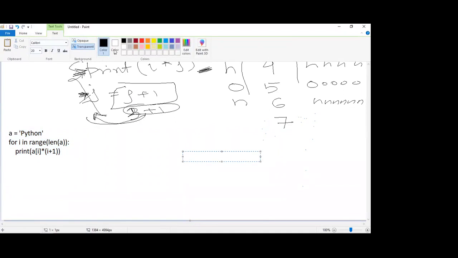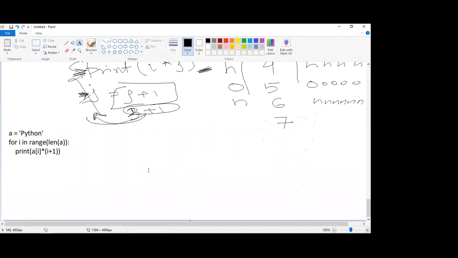Okay, so I will take one table. What things do I want? First of all, I want what will be the I. Before that, tell me what this range of length of A will create. Length of A is 6, right? I can write range of 6. Range of 6 means what will it create? It will create a sequence. Internally, when you print range of 6, it will give you range 0 to 6. Okay, 0 to 6, but internally it is a sequence.